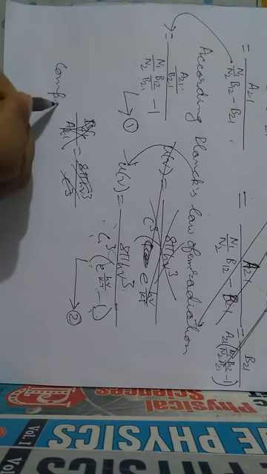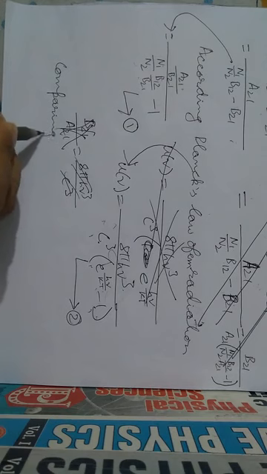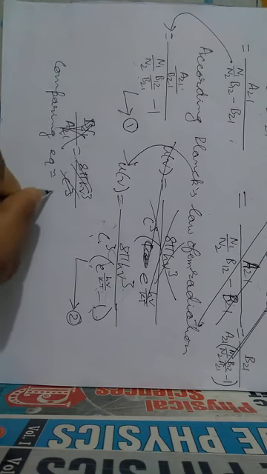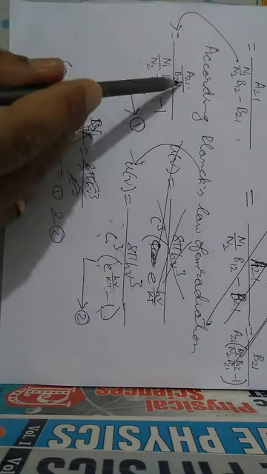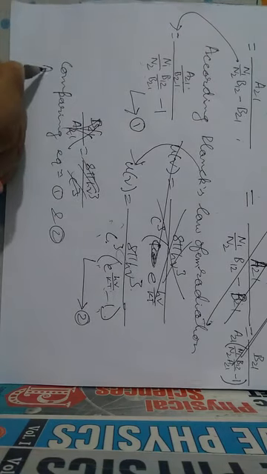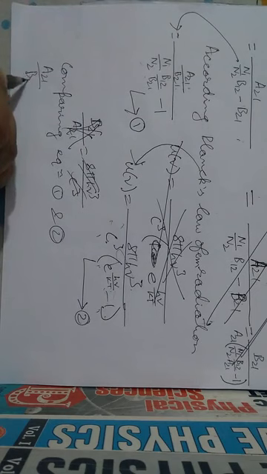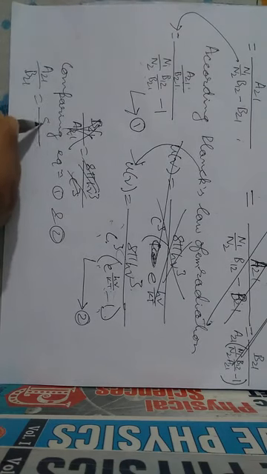Comparing equations 1 and 2, A21 by B21 will be 8 pi h nu cube by c cube.